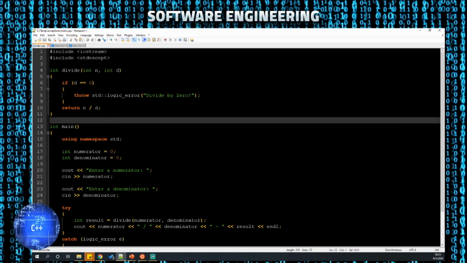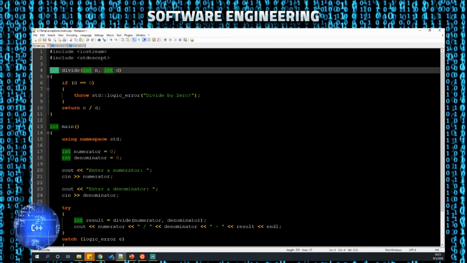Alright, so jumping back to the try-catch. This one's a little more advanced than what we've seen so far, so I'm going to kind of walk through it. I've created a function here, and we'll go over functions in more detail in another lesson or two. We have a return value, the name of the function, and then it takes the parameters. I'm giving it two integer parameters, a numerator and a denominator.